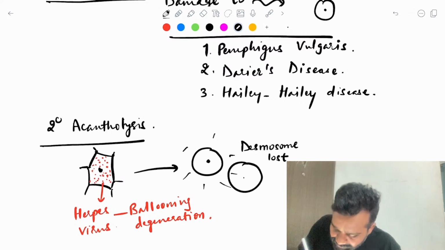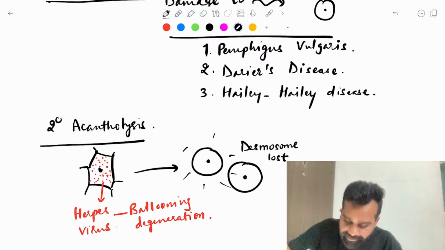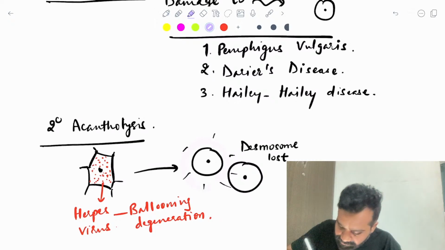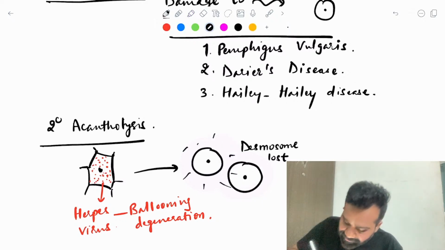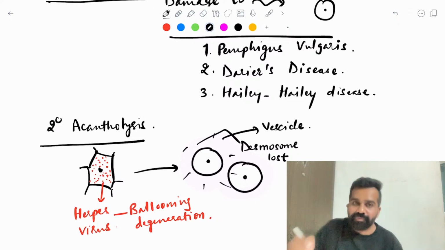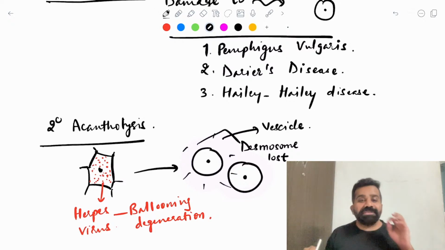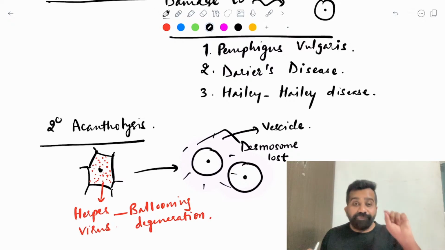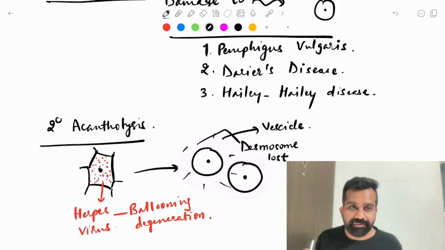These two keratinocytes will have an accumulation of fluid around them, and this patient will present with a fluid filled vesicle. That is why in herpes infection you see a fluid filled vesicle on the skin.